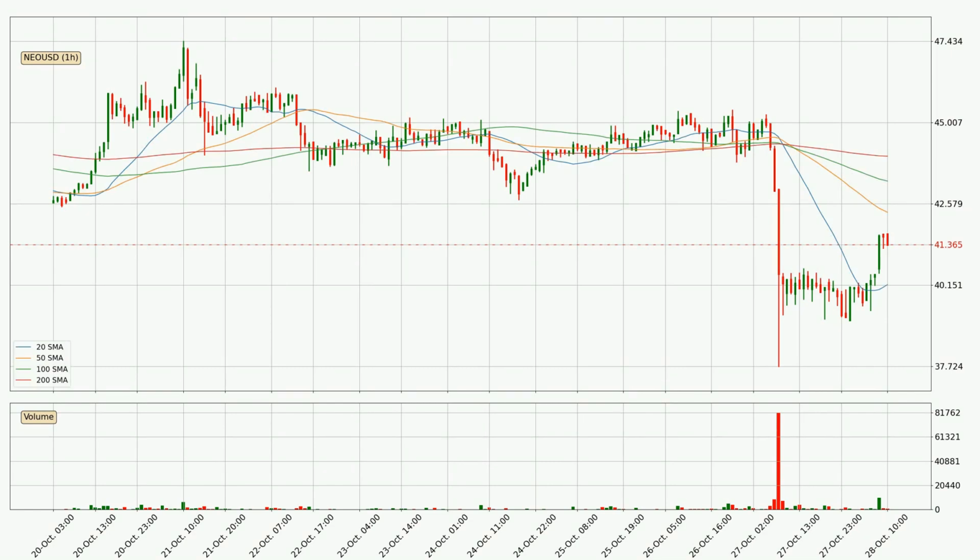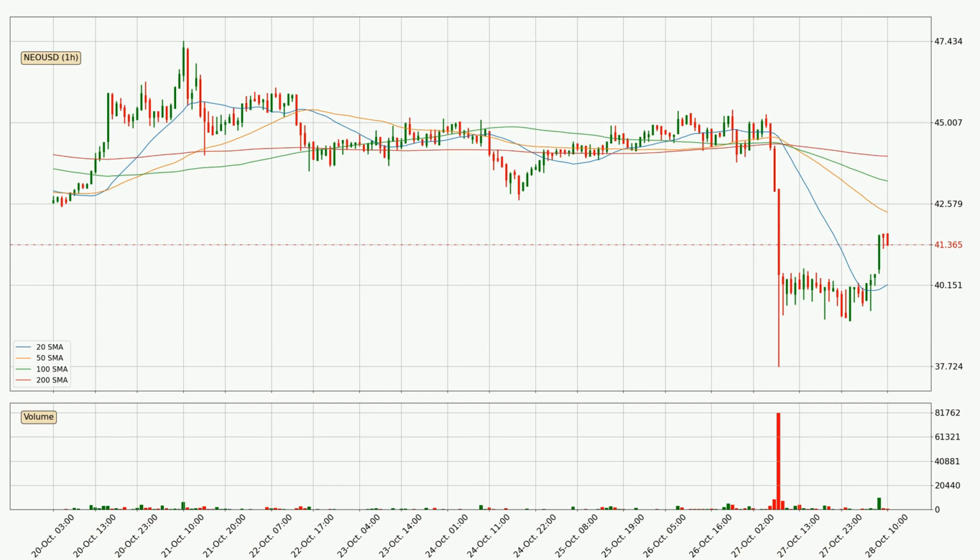Looking at the hourly simple moving averages, at the moment, the price is between the 20 and the 50 SMA. If the price bounces off the 20 SMA, which is currently at 40.2, it could be seen as a support, and the 50 SMA that is at 42.3 could be perceived as a resistance to the upside. If there were to be a break either way, it means that there could be a continuous move in that direction.